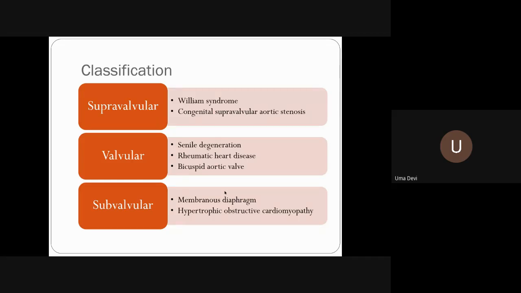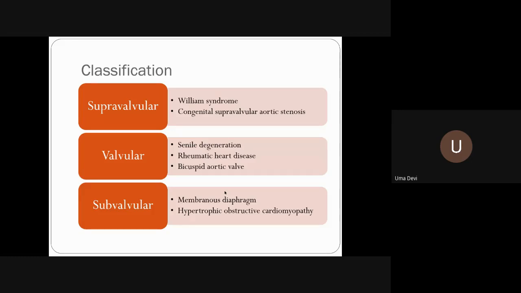Usually, bicuspid aortic valve may be asymptomatic. In post-mortem evaluation of all the valvular lesions in aortic stenosis patients, they have found that bicuspid is as common as 50 to 60%, but usually they become symptomatic only in 20%.